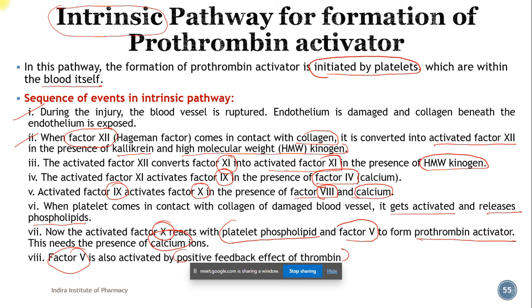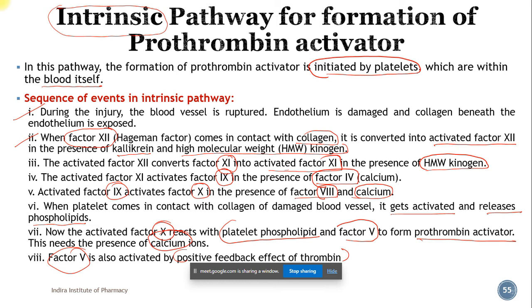When factor 12 comes in contact with collagen, it is converted into activated factor 12 in presence of kallikrein and high molecular weight kininogen. Factor 12 converts factor 11 into activated factor 11 in presence of high molecular weight kininogen. The activated factor 11 activates factor 9 in presence of factor 4. Activated factor 9 activates factor 10 in presence of factor 8 and factor 4.